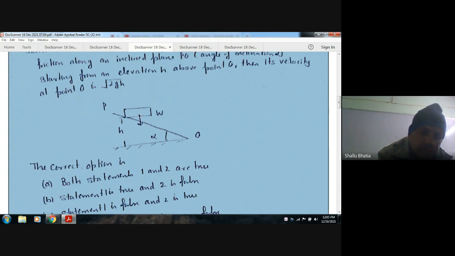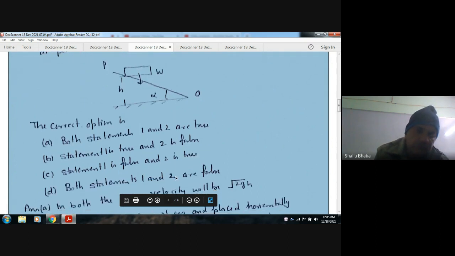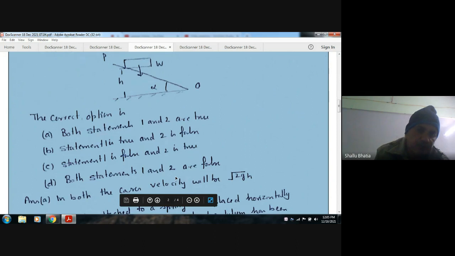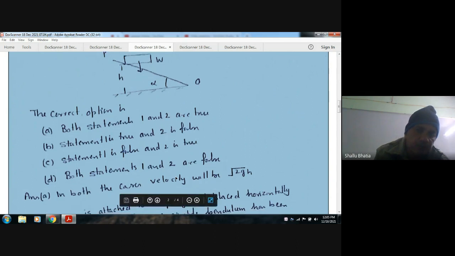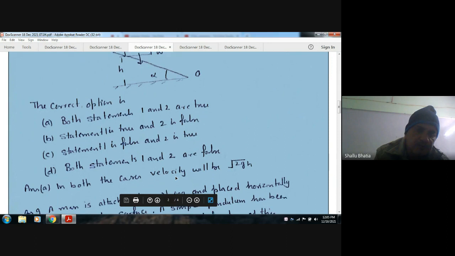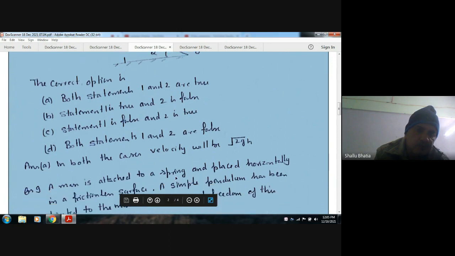This is point P and this is point Q, h is the height, and alpha is the angle of inclination of the inclined plane. The options: A, both statements 1 and 2 are true. B, statement 1 is true and 2 is false. C, statement 1 is false and 2 is true. D, both statements 1 and 2 are false.